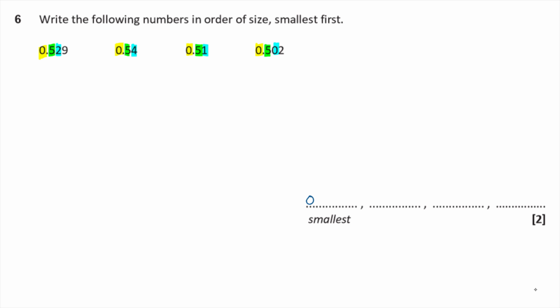So that's 0.502. That's my smallest one. The next one is going to be the one with a 1 in it. So that's 0.51. And then I'm going to look at the one with a 2 in it, which is 0.529. And then I'm going to look at the one with a 4 in it. So that's 0.54. Okay? So just make sure you're comparing like digits with like digits when you're doing these.